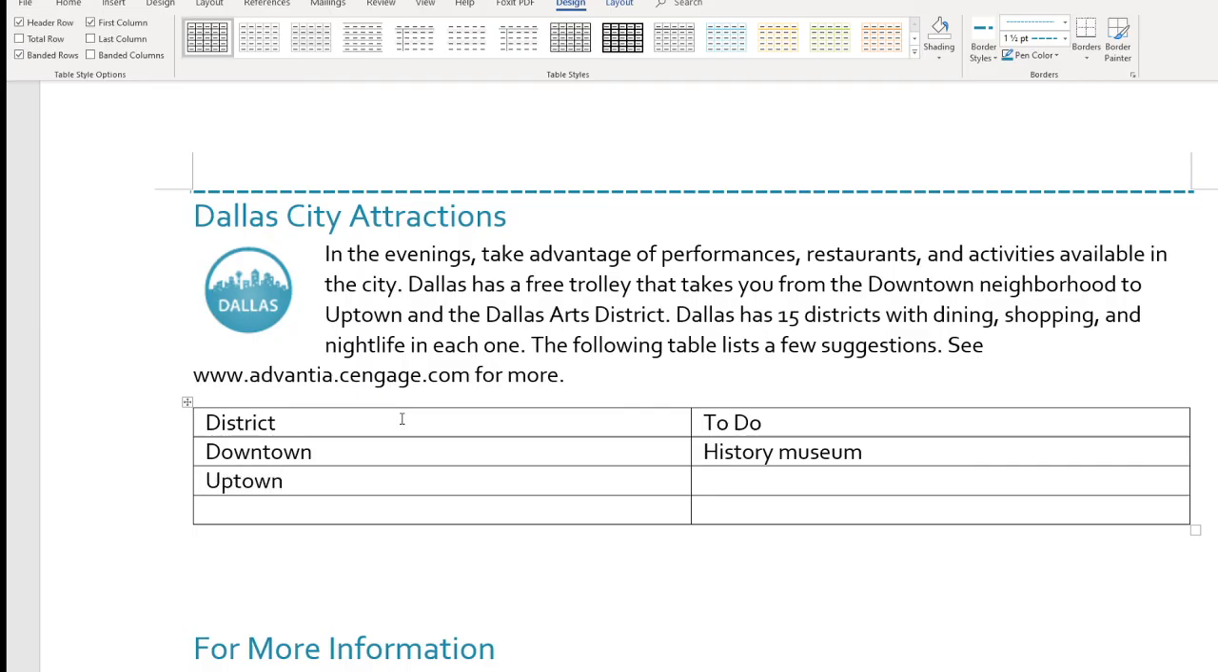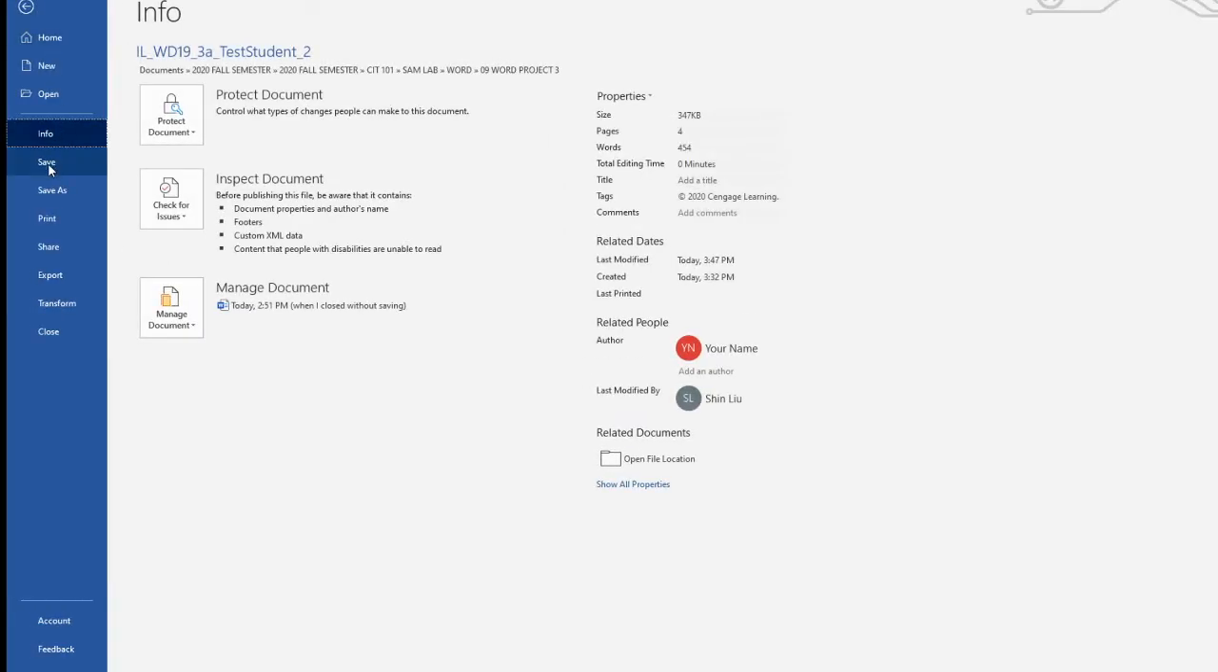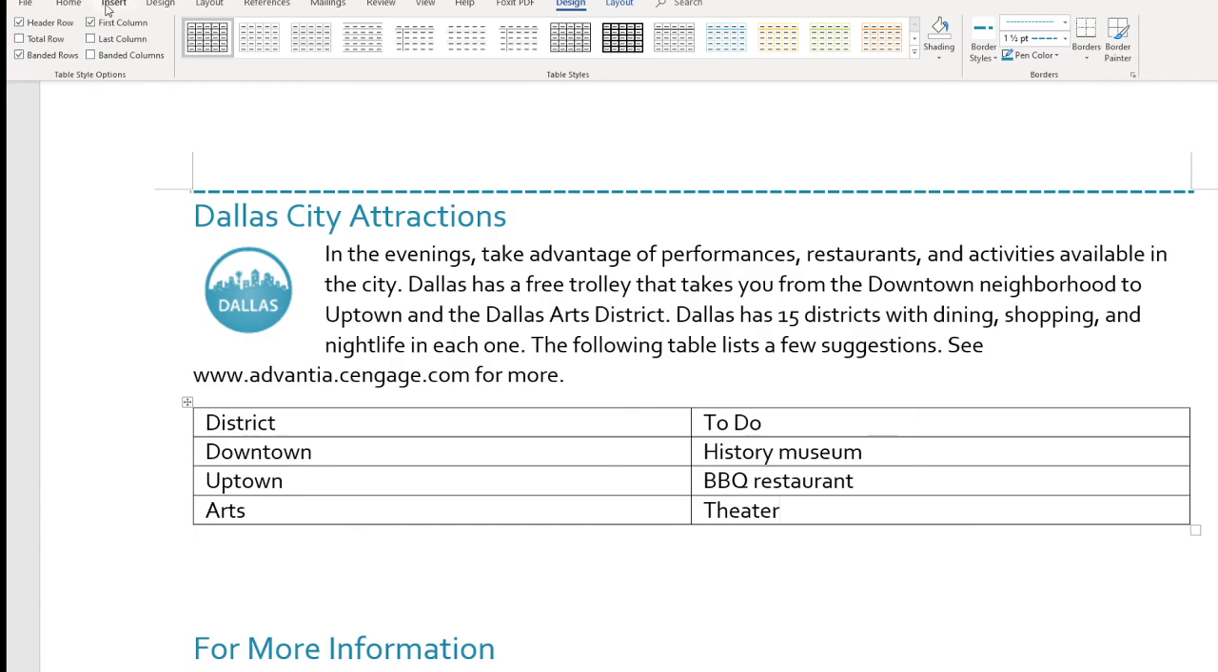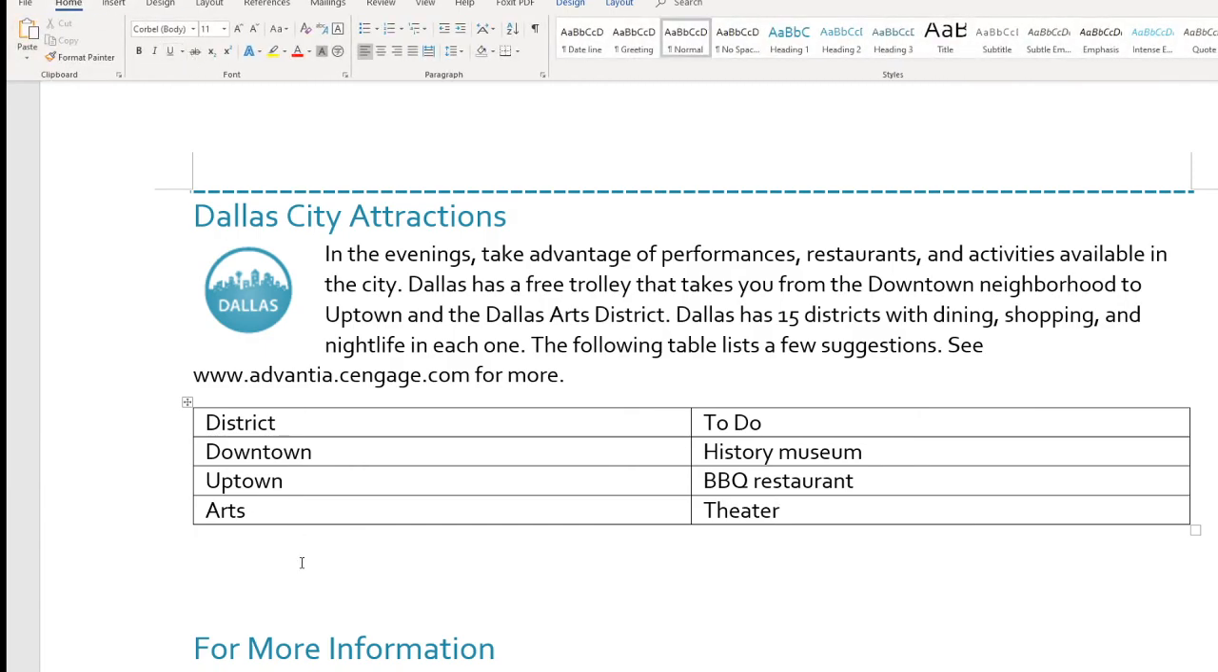I just tab over. Alright, so I finished that. I better save it so I don't lose the work I did. And I'm coming home right here.